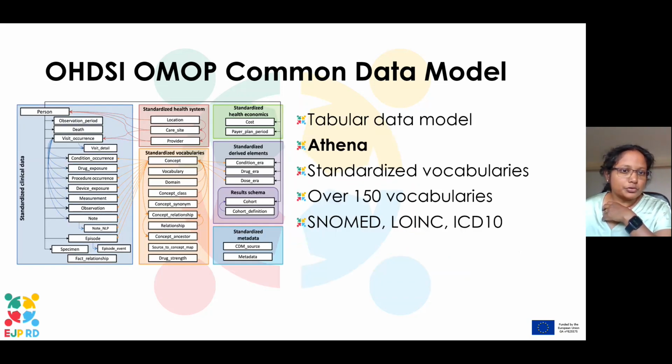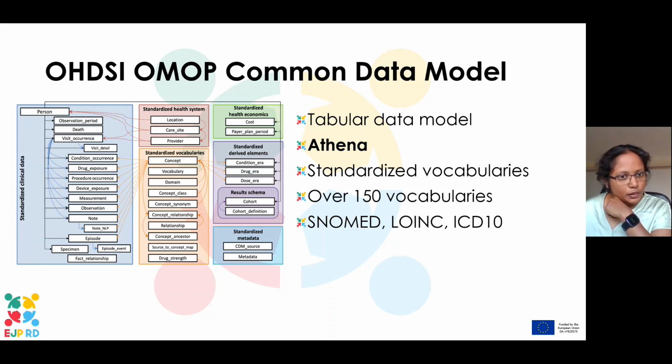And this is an overview of the OMOP common data model. It is basically a tabular data model. They use a lot of SQL-based databases, and they really advocate the use of standardized vocabularies. They have an interface called Athena, where you can browse through several vocabularies, over 150, SNOMED, LOINC, ICD-10 included.